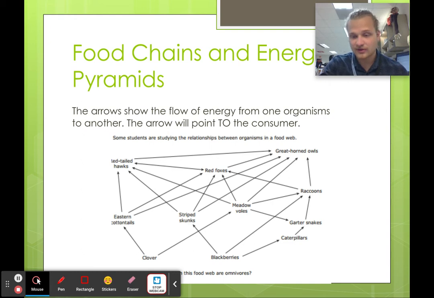Okay, the caterpillar points to the garter snake. The garter snake eats the caterpillar. The garter snake gets eaten by the raccoon. Okay, the great horned owl is a consumer of all kinds of things. Okay, it eats everything that points to it. So keep that in mind. Make sure you don't mix that up.